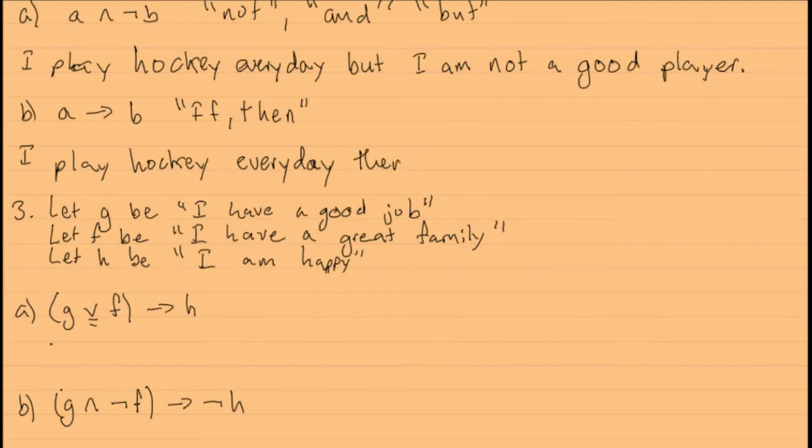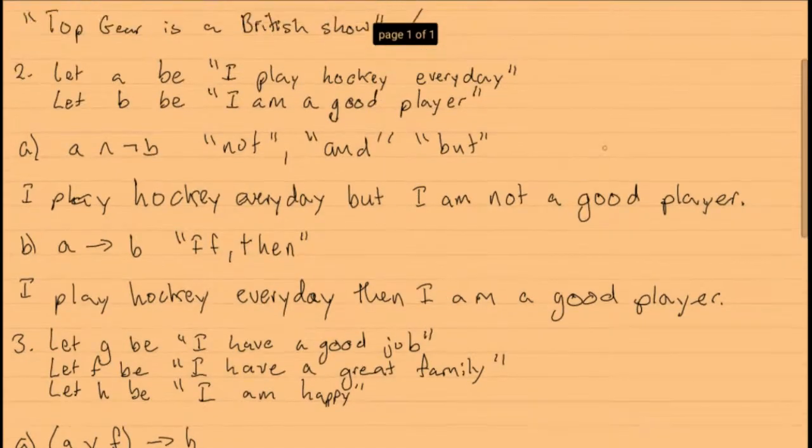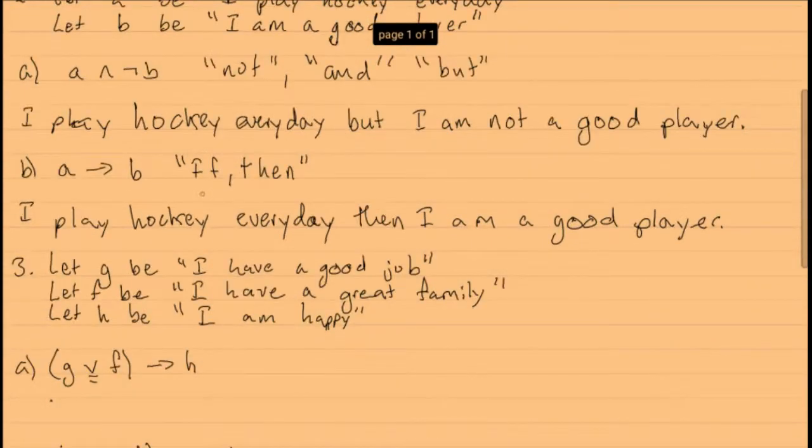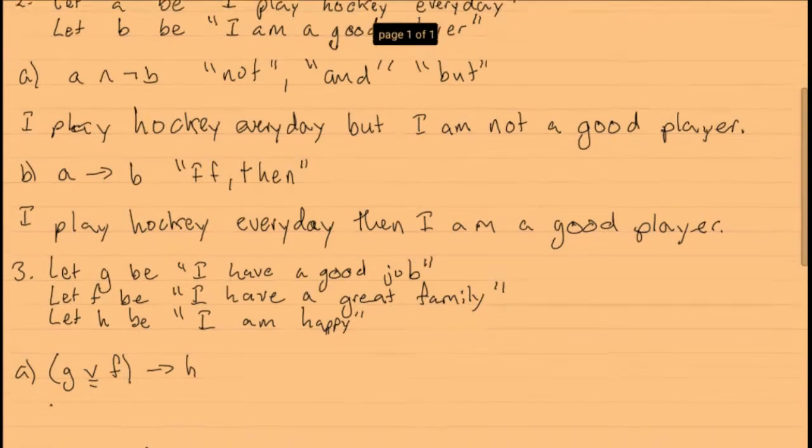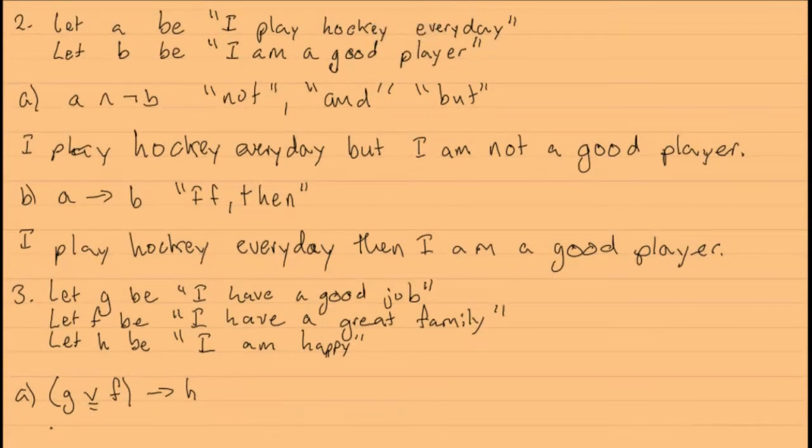Then he's implying B, so I am a good player. So that's pretty easy. It's just saying here if he plays hockey every day, then he's a good player.